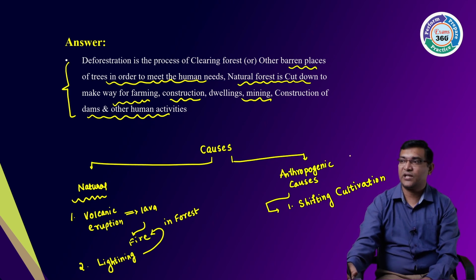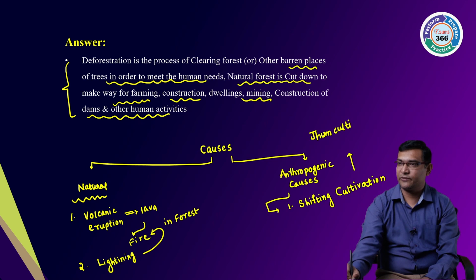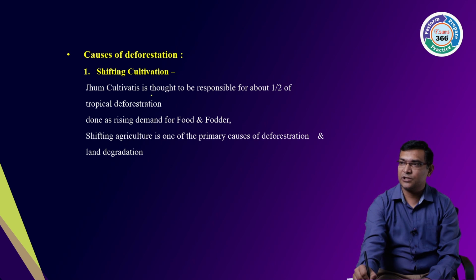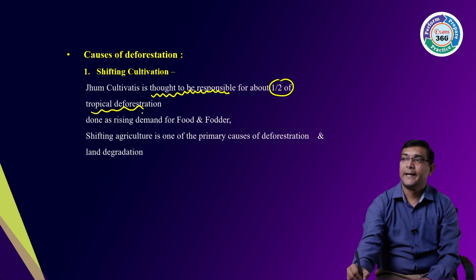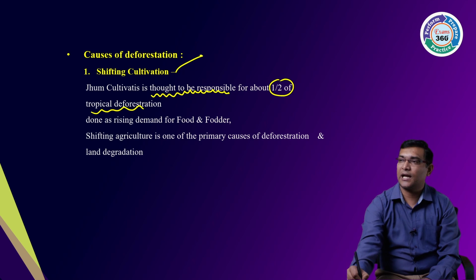Then how is this shifting cultivation? It is also called jhum cultivation. Jhum cultivation, you can see, is thought to be responsible for half of the tropical deforestation which is done. Mainly this is practiced in the northeastern states.